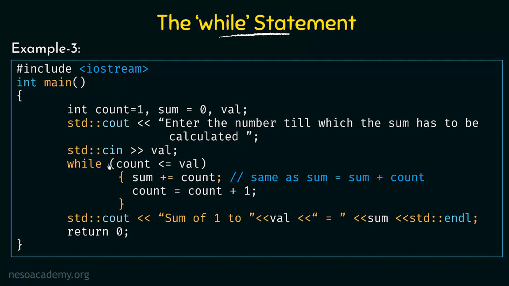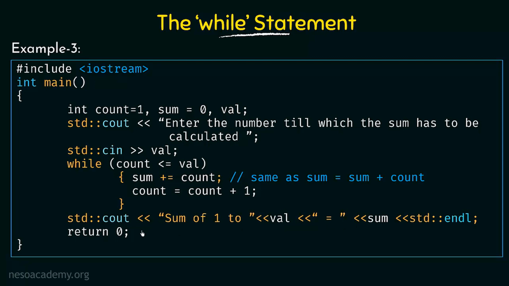Now, the only difference here is that in the while statement, the condition that we are going to give is while count is less than or equal to val. So in the previous example, 10 was a fixed value that we gave. But here we are giving the value that the user entered. So instead of 10, we are using this variable called val. And then the rest of the things are the same. Sum equal to sum plus count and count equal to count plus 1. And then this will go on iterating till we cross the value val. And then the sum of 1 to val, that is the number that the user has entered, is equal to sum. That will be printed out.